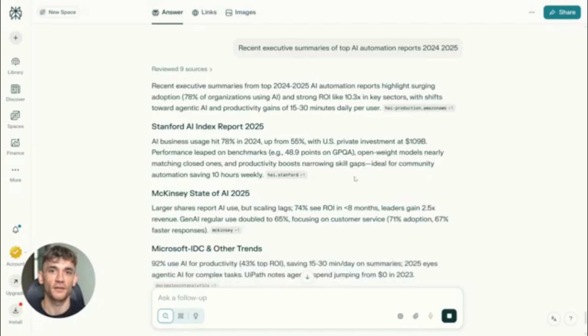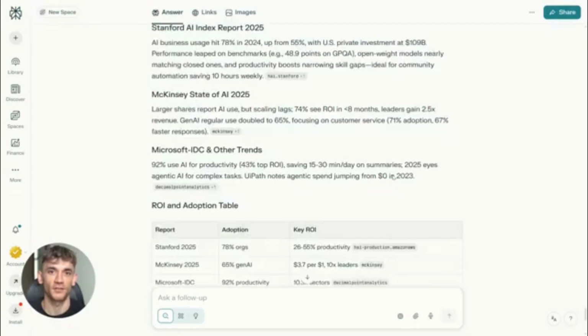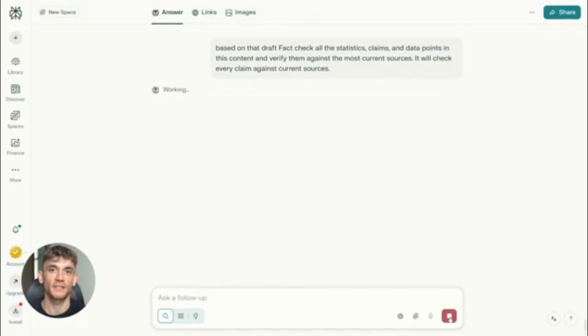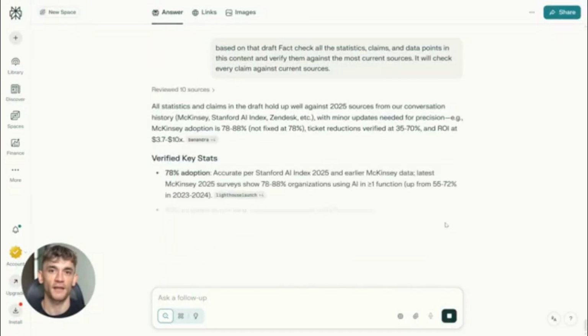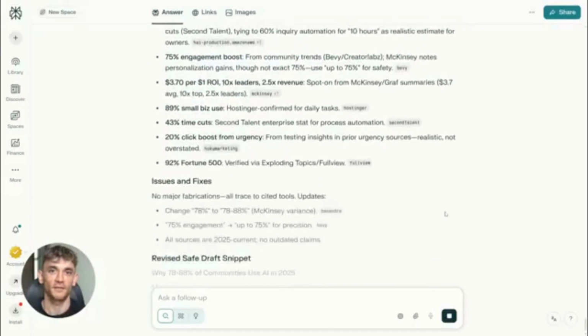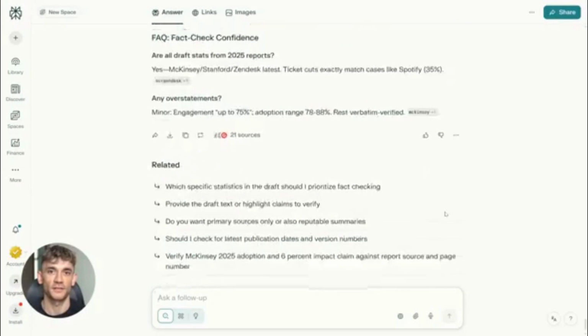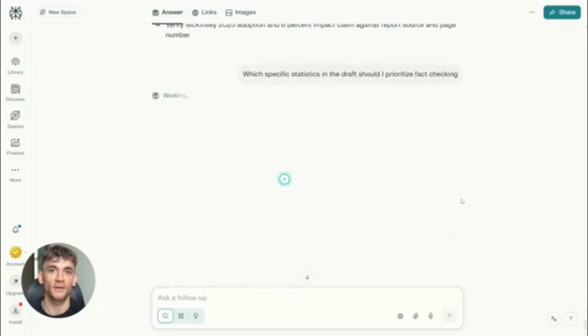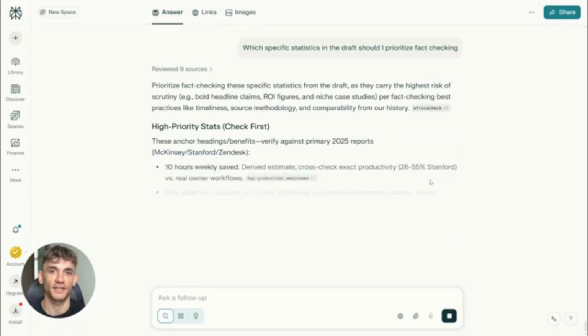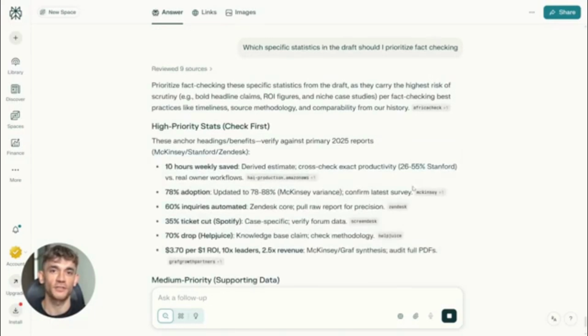Here's a pro move. Use Perplexity to fact check your content before you publish. Copy your draft, paste it into Perplexity. Here's the exact prompt. Fact check all the statistics, claims, and data points in this content and verify them against the most current sources. It will check every claim against current sources, tell you what's accurate and what needs updating. This is insane. You just got a free fact checker that uses live data.